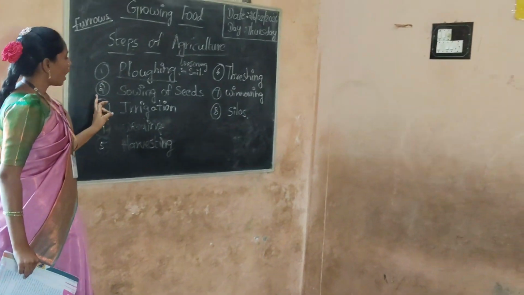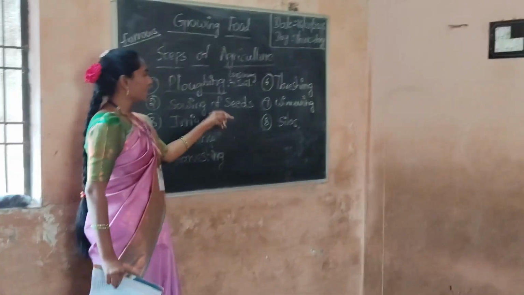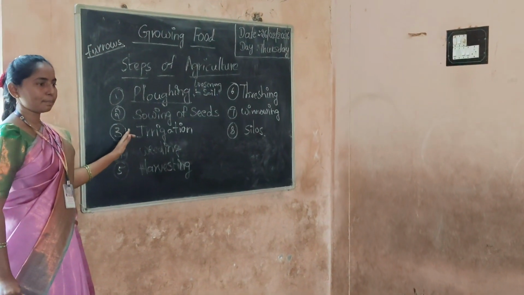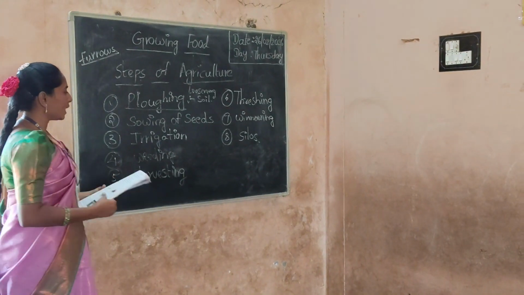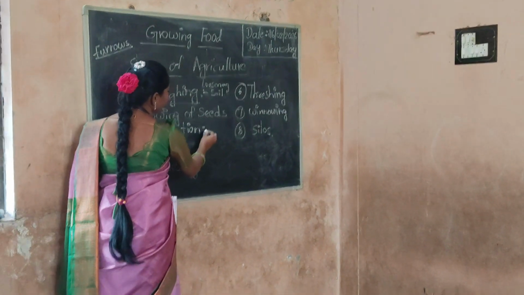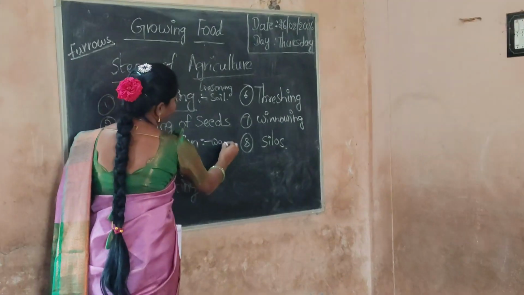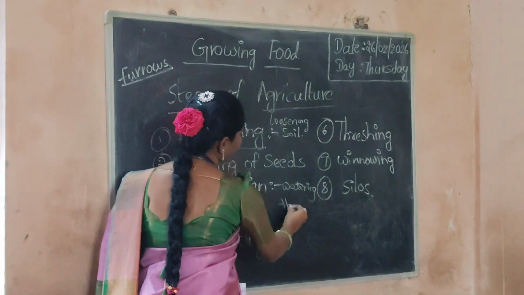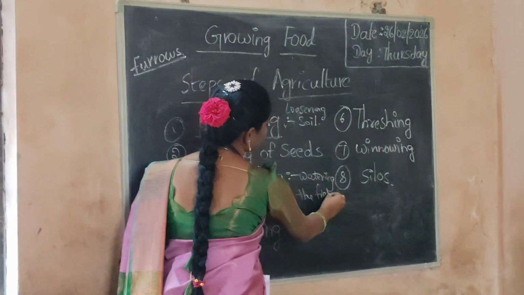So after the sowing of seeds, the next step is irrigation. Irrigation means watering the plants or fields.